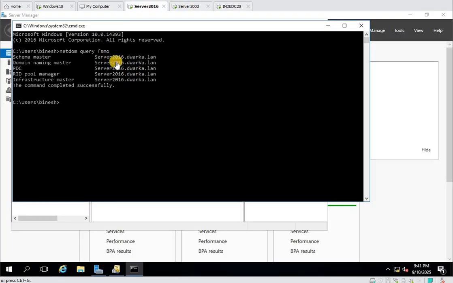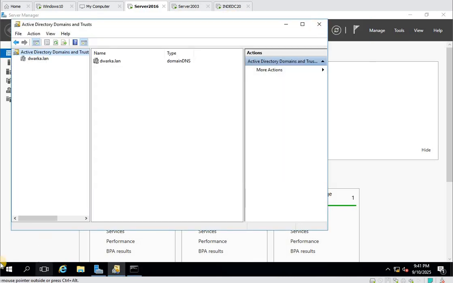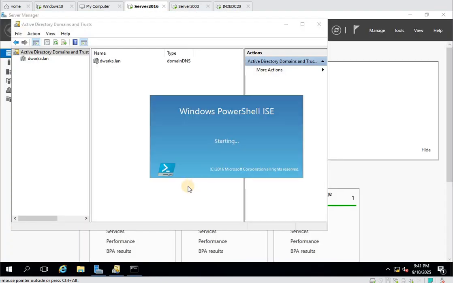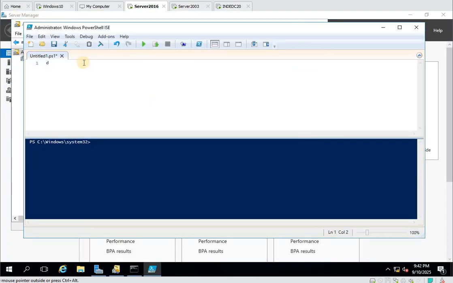This is my Server 2016, the same computer where I logged in has this operating system, and now we need to migrate our FRS to DFSR. So it is a good idea to check where we are. dfsrmig /getglobalstate.